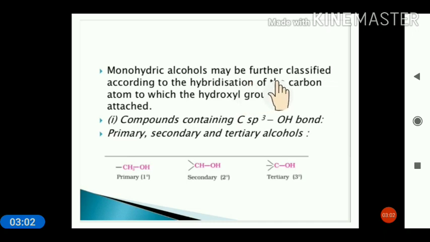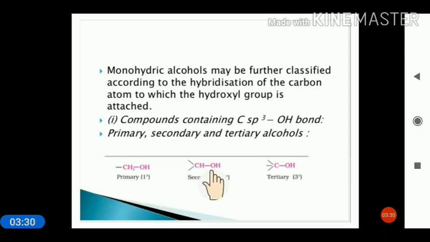Monohydric alcohols are further classified according to the hybridization of the carbon atom to which the hydroxyl group is attached: primary, secondary and tertiary. All these three carbons are sp3 hybridized. If the carbon bearing the OH is bonded to a single carbon atom, then it is primary.